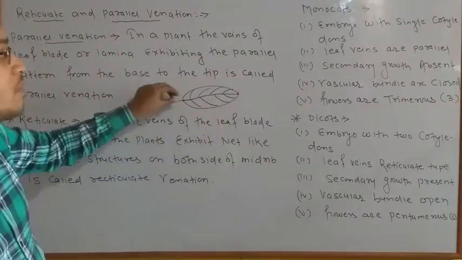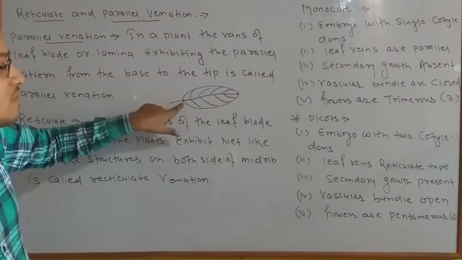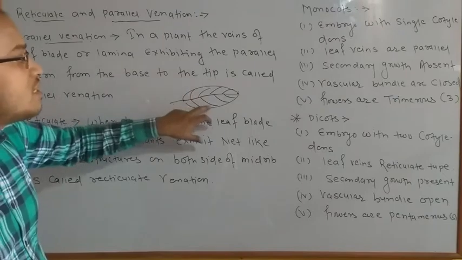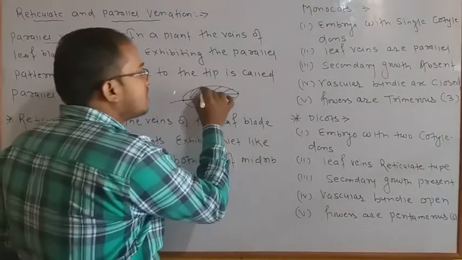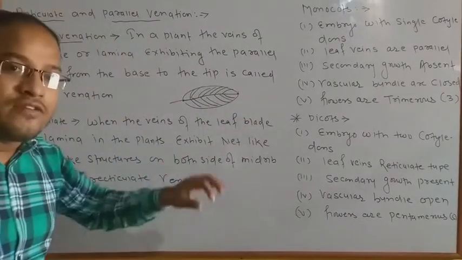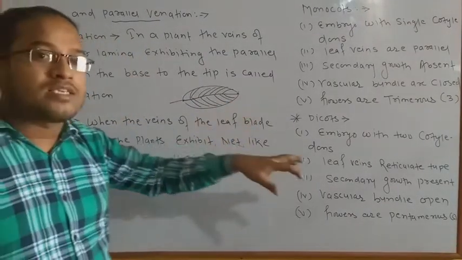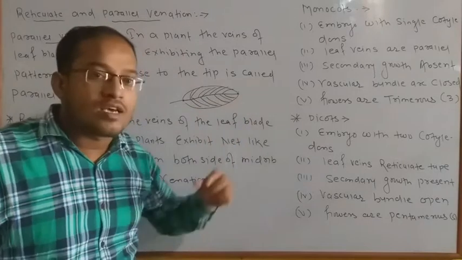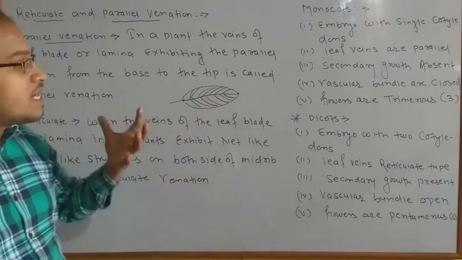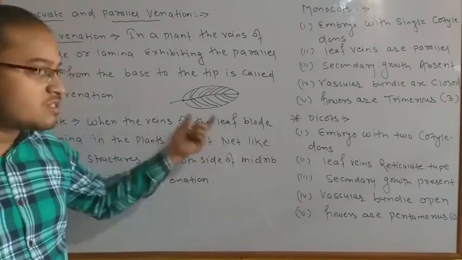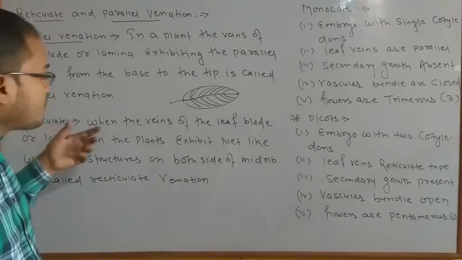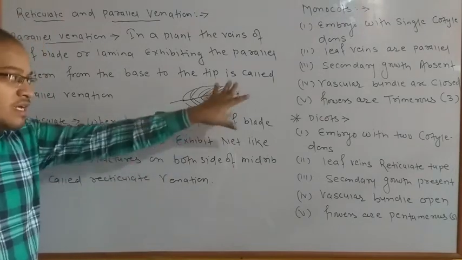मोस्ट इंपॉर्टेंट बिकॉज दे आर जनरली started from the base to the tip positions and all the lines of veins are generally parallel in nature. ये parallels होते हैं. ठीक है, ये parallel होंगे. So इसी को हम क्या कहते हैं? Parallel venation. And if there is a net-like or a web-like structures comes in the class of leaf, अगर किसी भी leaf के स्ट्रक्चर में आता है, अगर वेब लाइक या नेट लाइक स्ट्रक्चर्स बनता है, दैट इज कॉल्ड द रेटिकुलेट वेनेशंस.